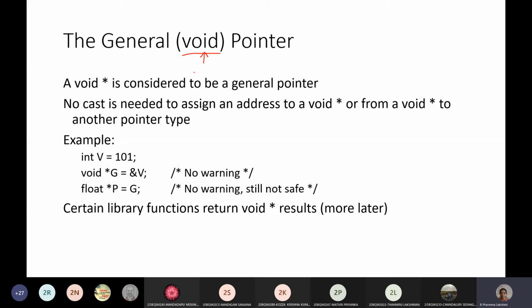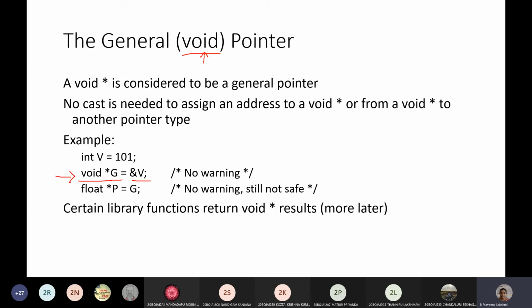Whenever we require a pointer variable which can point to any type of address, we can create void pointers. In a void pointer variable, we can store an integer variable address, because the void pointer doesn't have its own data type.